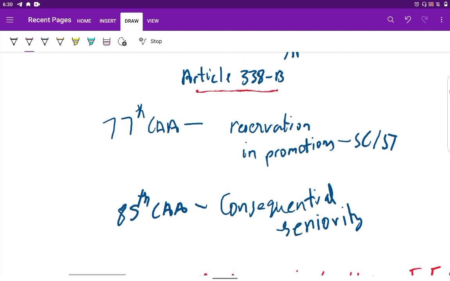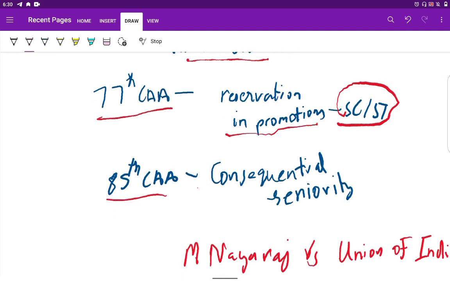Now, the 77th Constitution Amendment Act created reservation in promotion for SC and ST. The 85th Constitution Amendment Act created the doctrine of consequential seniority.